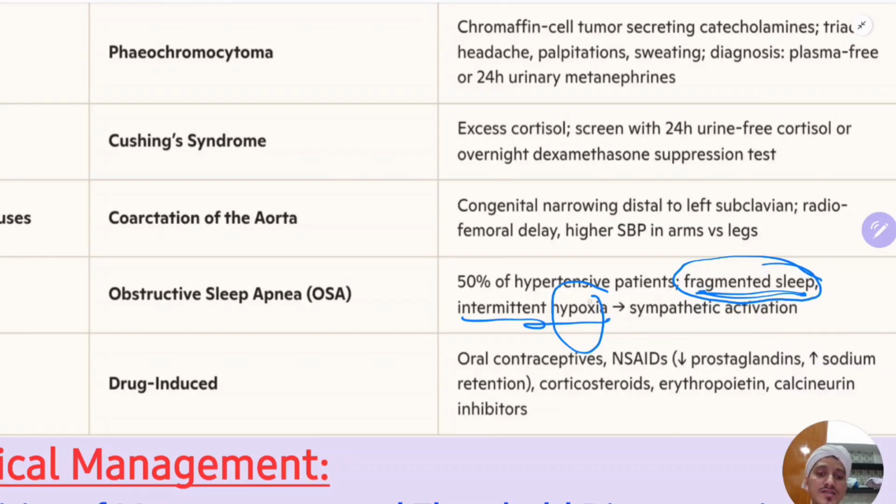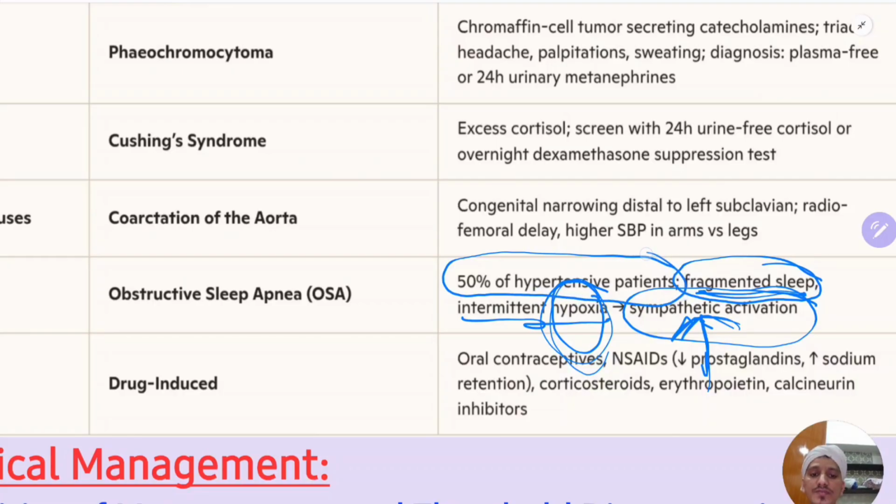This intermittent hypoxia will cause sympathetic activation. This sympathetic activation is responsible for hypertension in these patients. So the main problem in obese patients or patients having obstructive sleep apnea, it can be upper respiratory tract or lower, like asthma patients or COPD patients, they also have hypoxia during night times. So there also there is sympathetic activation. 50% of patients who have obstructive sleep apnea will have hypertension.